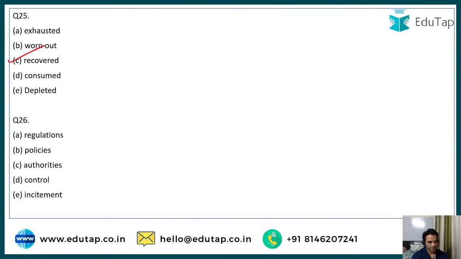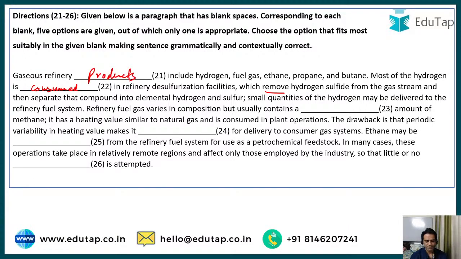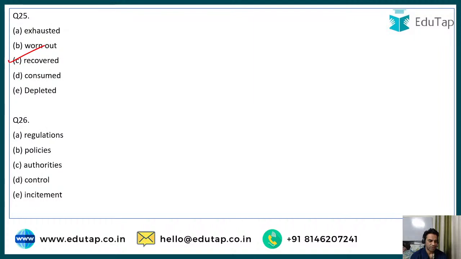Yes, guys, what should be the correct option? These operations take place in relatively remote regions and affect only those employed by the industry, so that little or no dash is attempted. No regulations, policies, authorities, control, or incitement. No, dear. The correct option is no control.